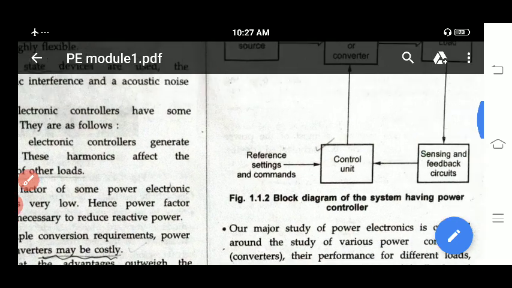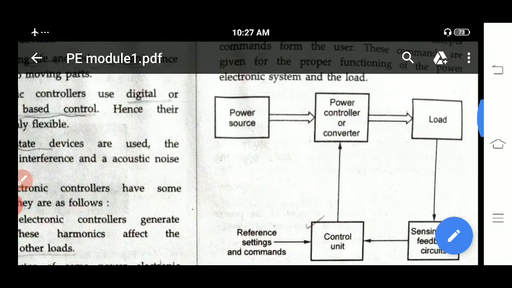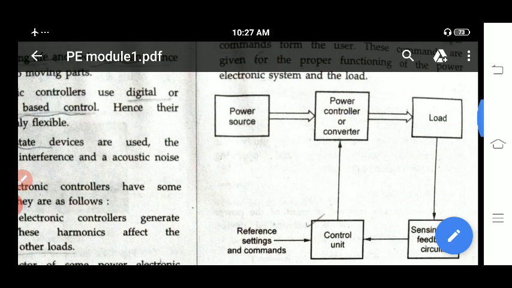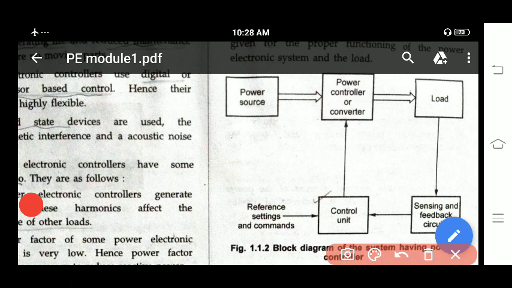Next we'll go with the block diagram of a power electronic system. So you have the power source, power controller or converters, loads, sensing and feedback circuit, control unit, and reference setting and commands.